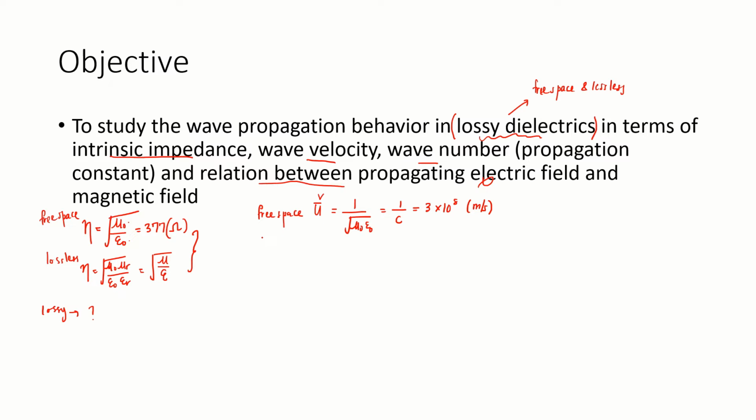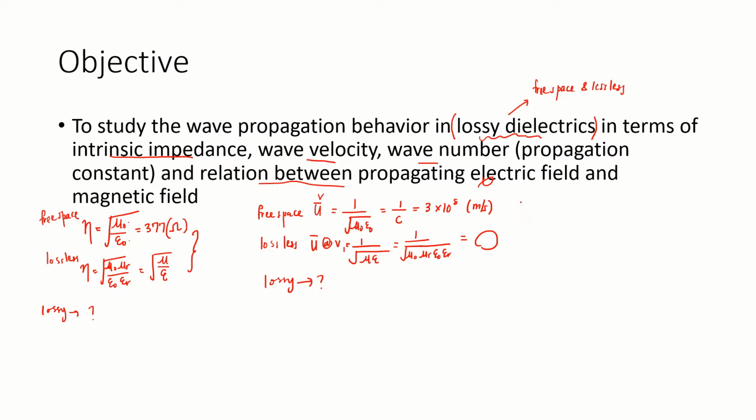How about for a lossless dielectric? You have to modify this equation, either u or v. It becomes 1 over the square root of mu epsilon, which can be rewritten as mu naught mu r epsilon naught epsilon r, and you will get one value here. Later today we are going to look at the lossy case.